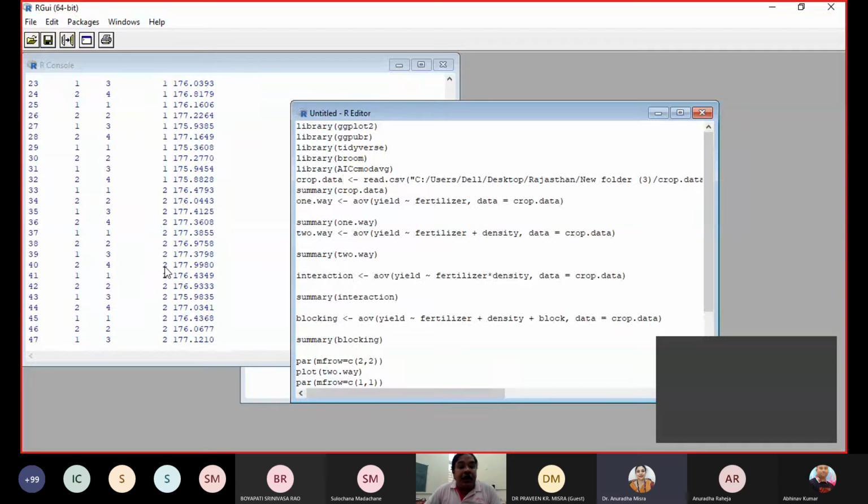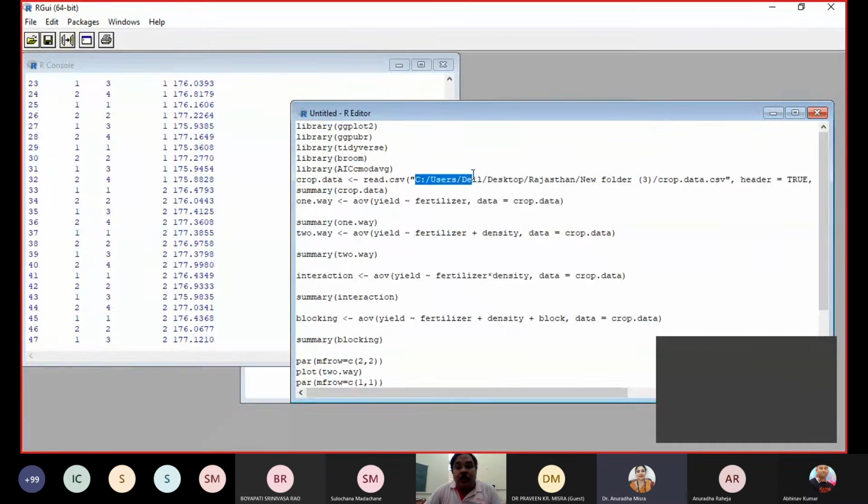This is the data file, and the data file is saved at this location. You can just define the path, and from the path you can read any file which is in CSV format or any other format. You can change it accordingly and read the data.